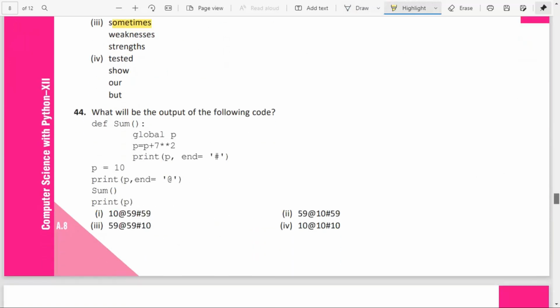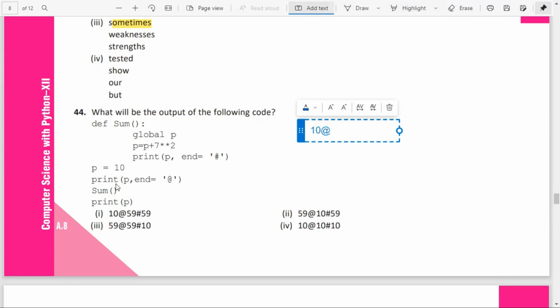What will be the output of the following code? P equal to 10, print P, end at the rate. So what will be printed first? It will print 10 at the rate. Okay, 10 at the rate.